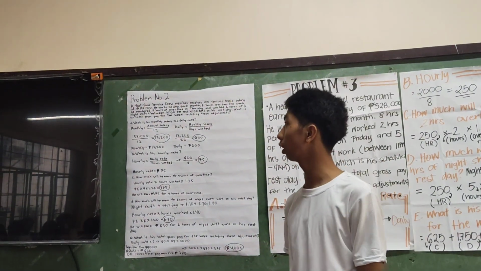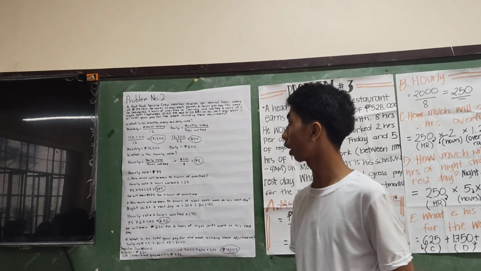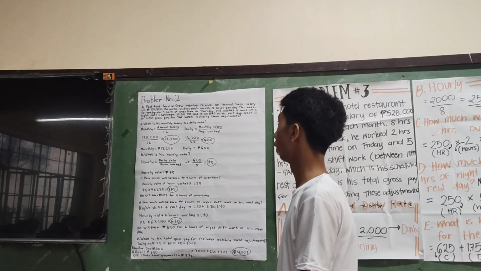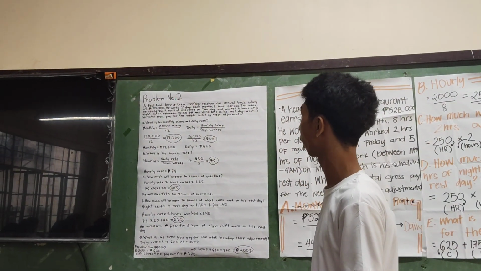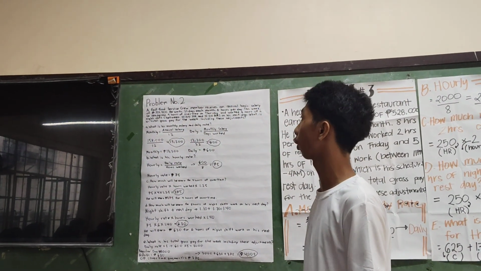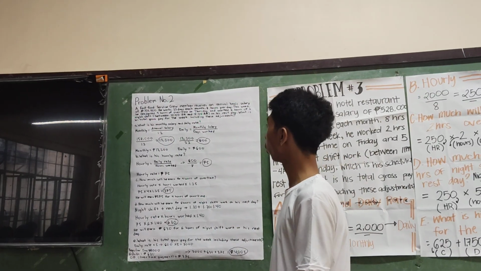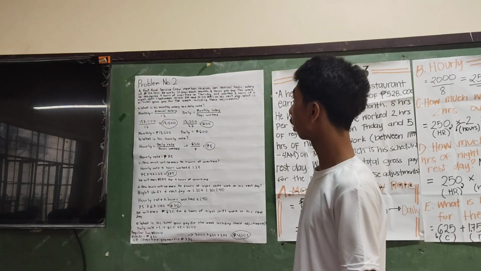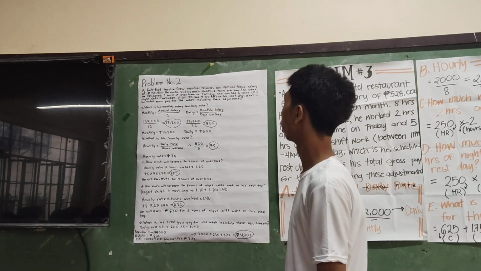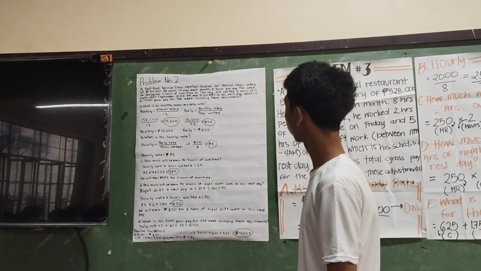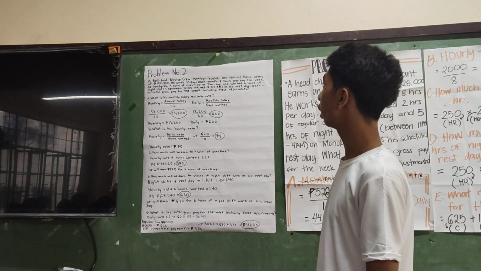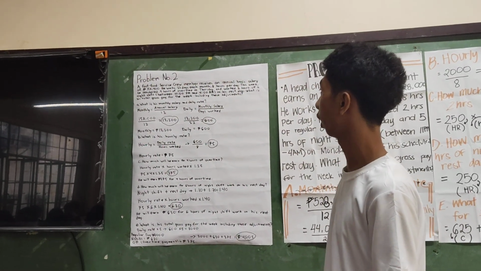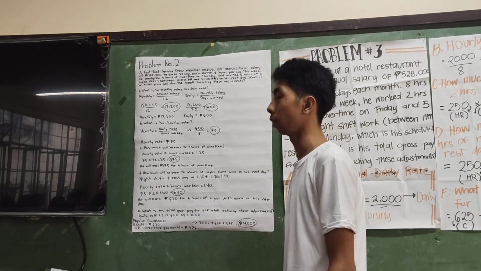Today we are going to present on how problem number 2 can be solved. First, we are going to read the problem. A fast food service group member receives an annual basic salary of 158,400 pesos. He works 22 days each month, 8 hours per day. This week, he rendered 4 hours of overtime on Thursday and worked 6 hours of a night shift between 10 p.m. and 4 a.m. on his rest day. What is his total gross pay for the week, including these adjustments?